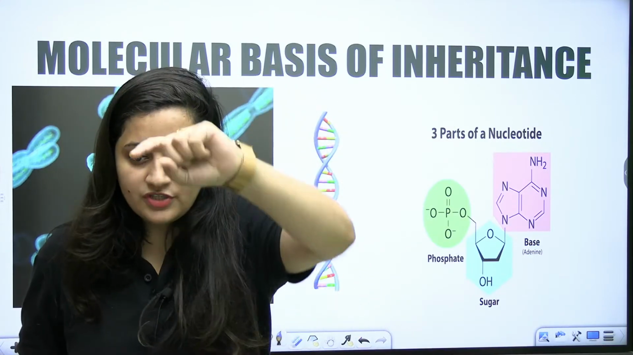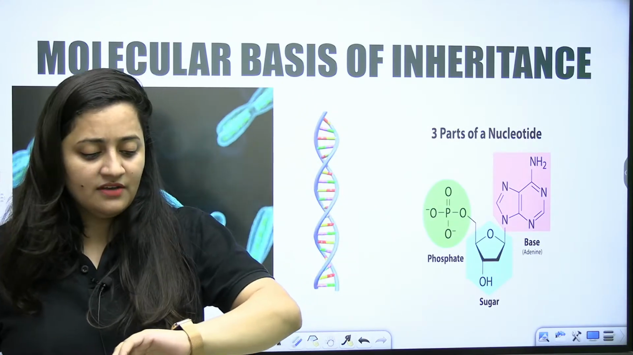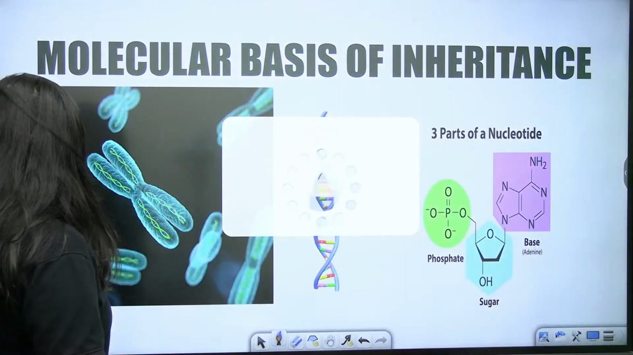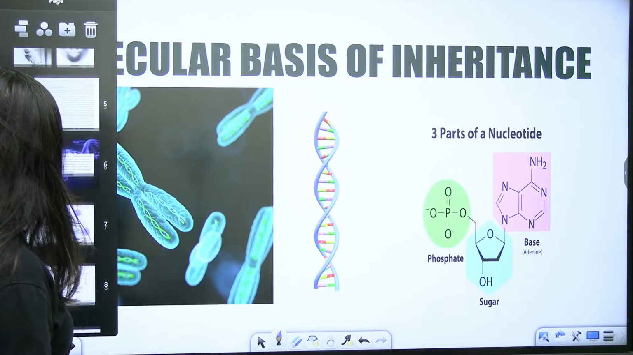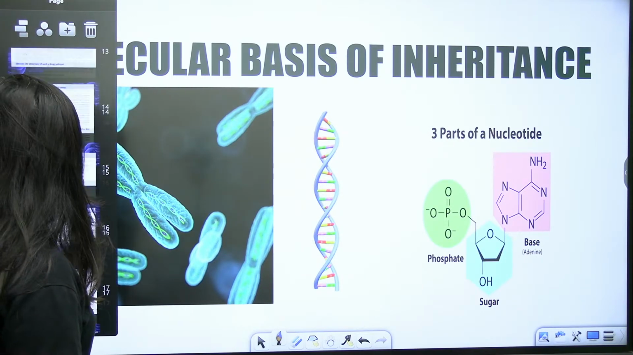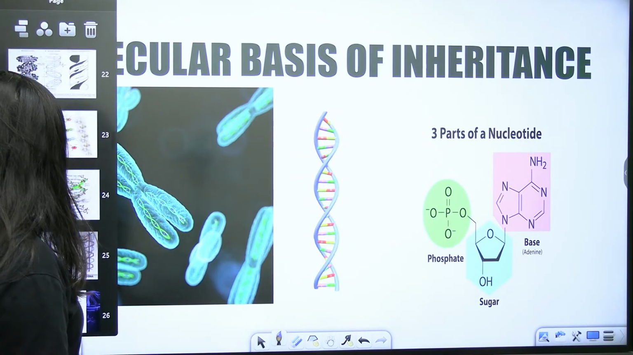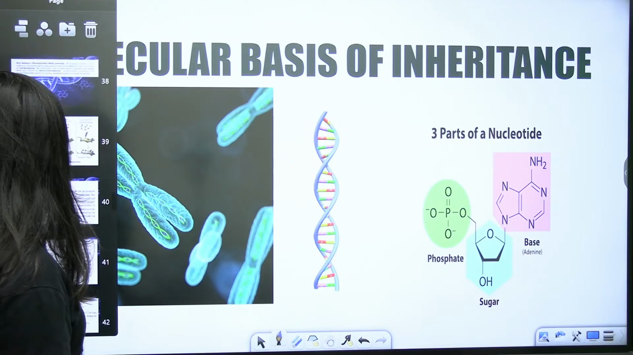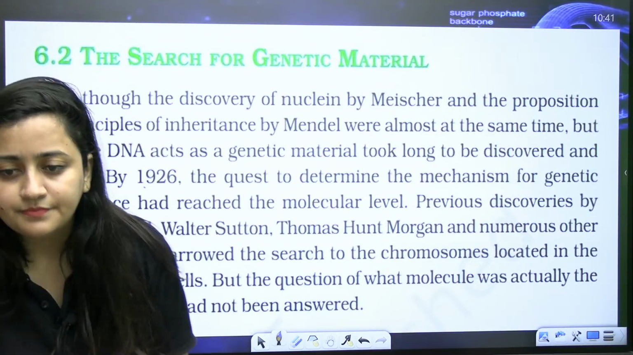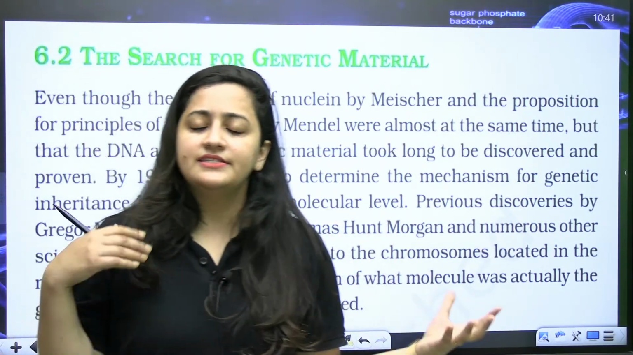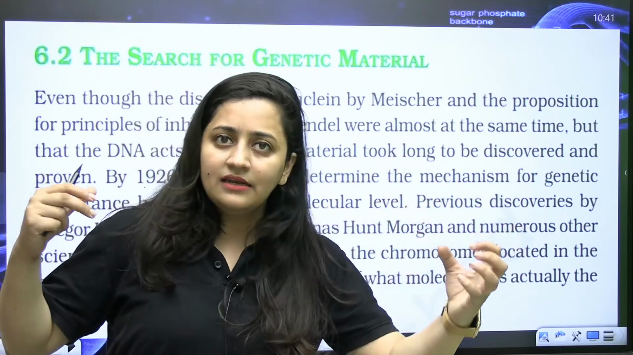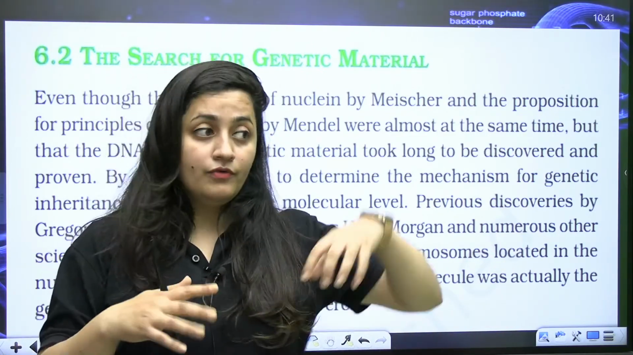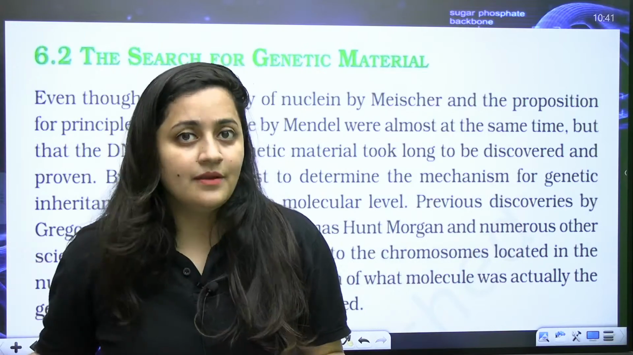So as per Chargaff's rules, write down the points of Chargaff's rules. Very good. Purines is equals to pyrimidine. So the amount of adenine is equals to the amount of thymine. The amount of cytosine is equals to the amount of guanine. Moreover, the amount of purines is equals to the amount of pyrimidines, right, bache?